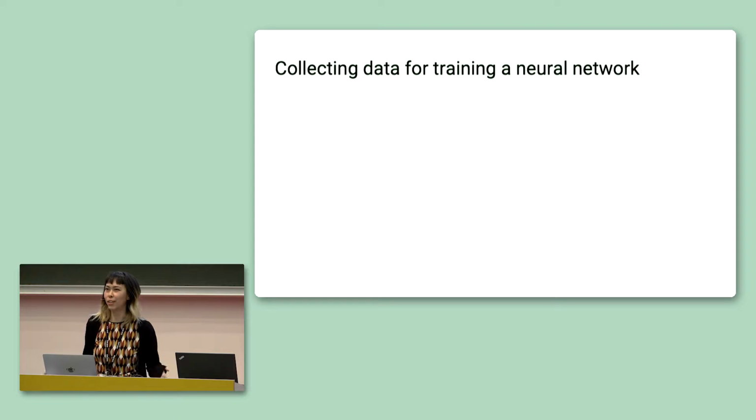I will try to tell you about inferring task context for continual learning. Okay, so say we want to train a neural network to do image classification. Specifically, we want it to be able to classify dogs versus cats. How would we go about collecting a data set for this?